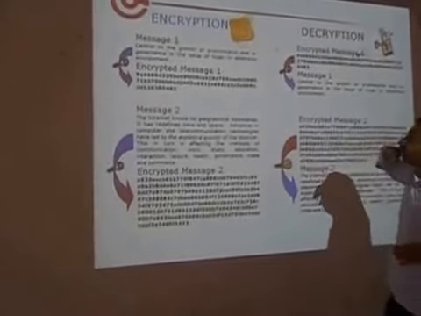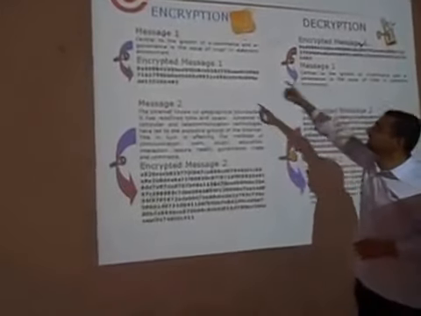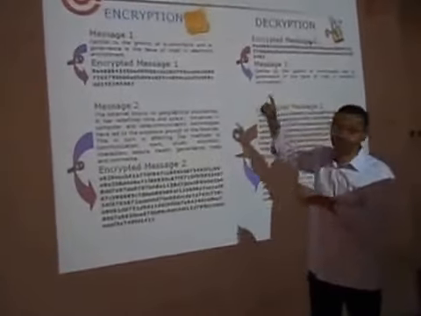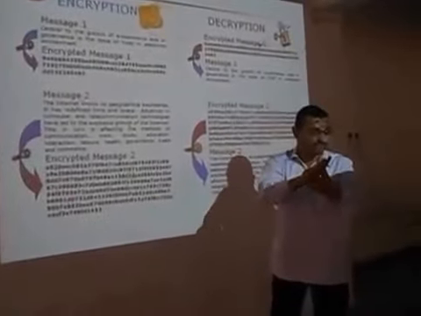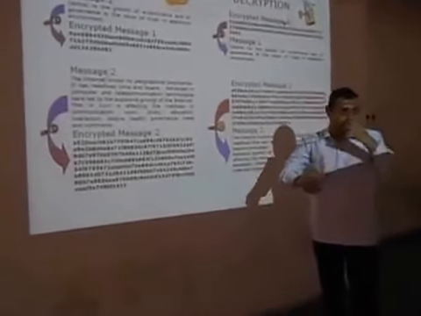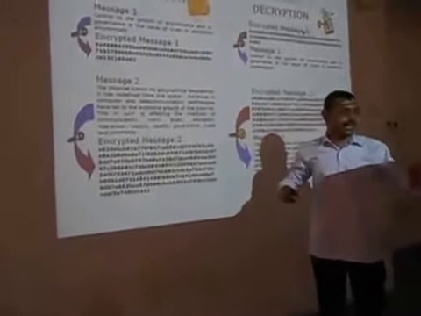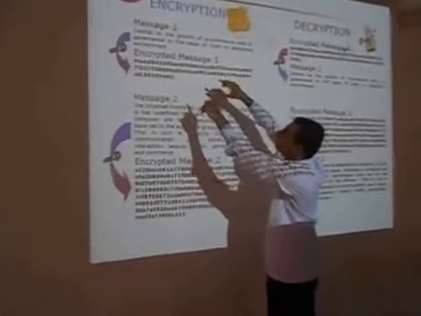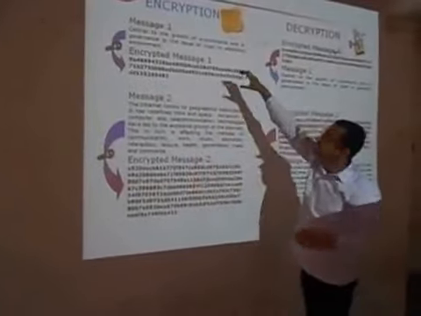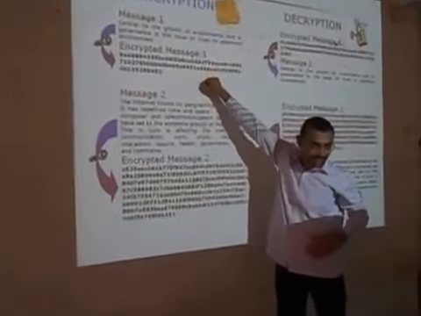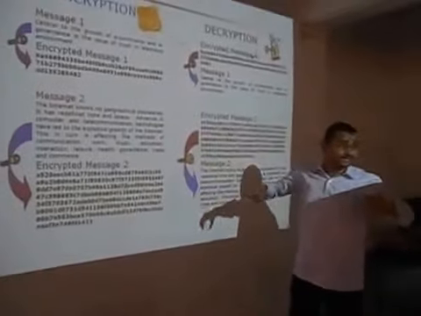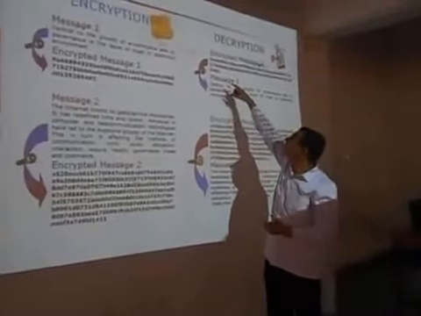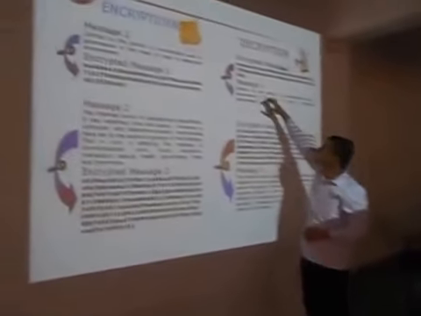So what we find is, for each encryption and decryption of messages we need to have the same pair of keys, otherwise it is not possible. One key is called the public key and another key is called the private key. So with the private key we are turning the message into an encrypted message, and through the public key they are decoding it and getting the original text form. That is happening in both the cases.